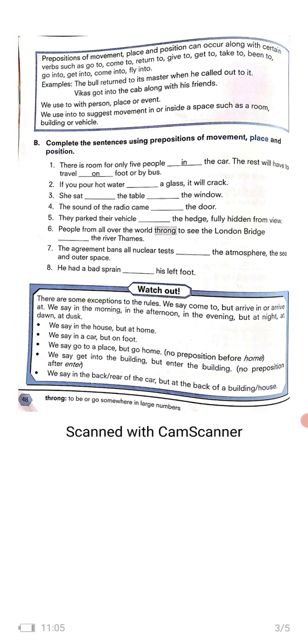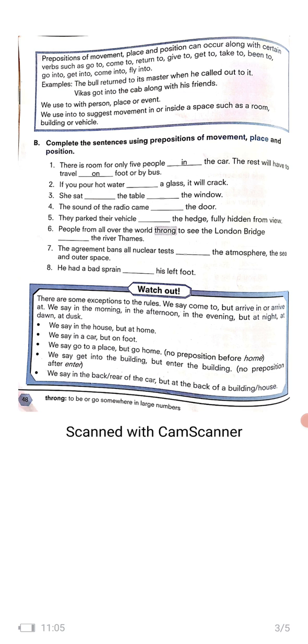Second sentence, if you pour hot water in a glass, it will crack. So here try putting different words and you will come to know that those words do not fit in. Only the word in is fitting here. It is the preposition of position.